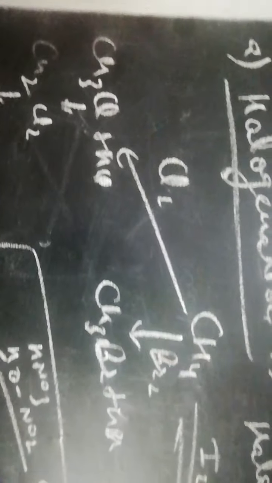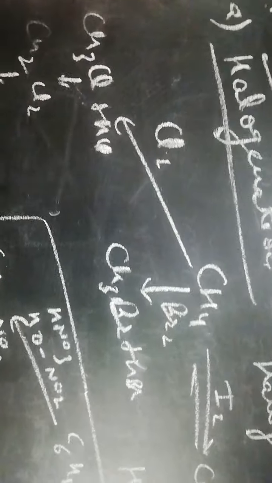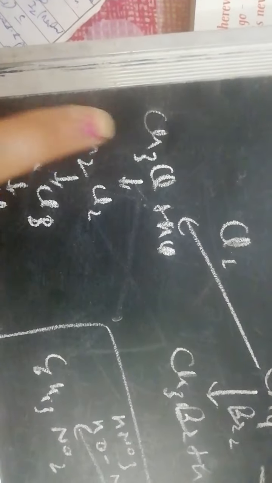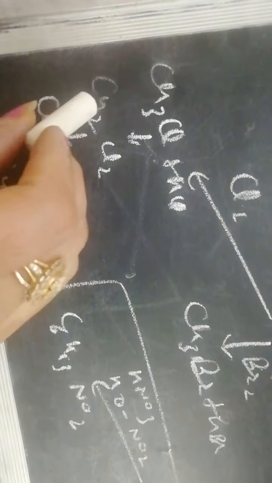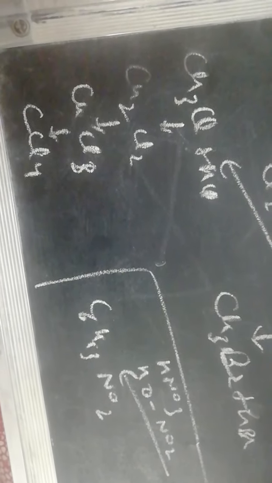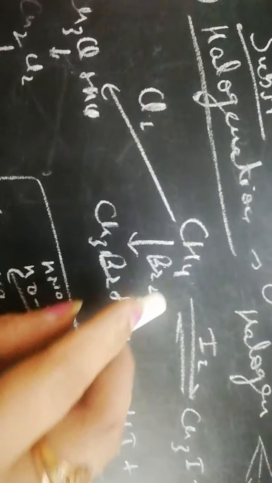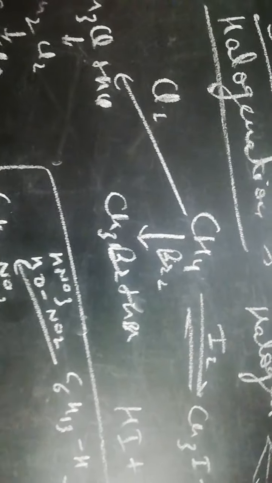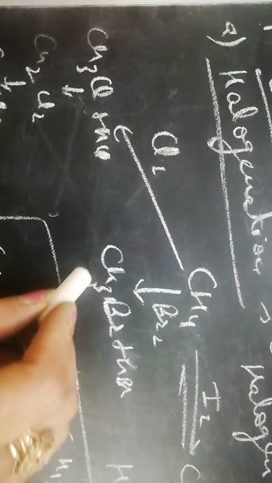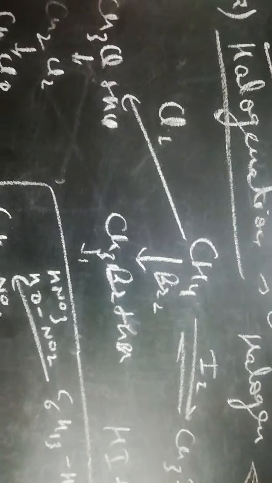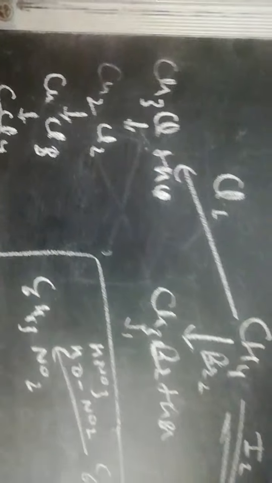For example, this is our alkane, CH4, which is methane. It reacts with chlorine and we will get CH3Cl plus HCl. Then another hydrogen atom is replaced by chlorine and we will get CH2Cl2. Then another hydrogen atom is replaced and we will get CHCl3, and then one more hydrogen will be replaced and we will get CCl4. If the hydrogen atom is replaced by bromine, then we will get CH3Br plus HBr, and the reaction will follow and we will get CBr4, like we got in the case of chlorination.